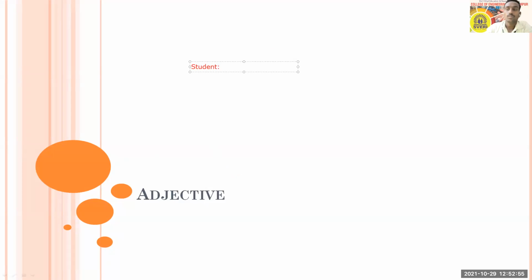In that case, there are a number of words that you can use to talk about a student, like good student, bad student, clever student, hardworking, and maybe lazy. So you'll get a number of adjectives for student. Here you are getting additional information about the noun, that is student. What is an adjective? An adjective is a word which is used to describe a noun, or to tell more information about a noun.